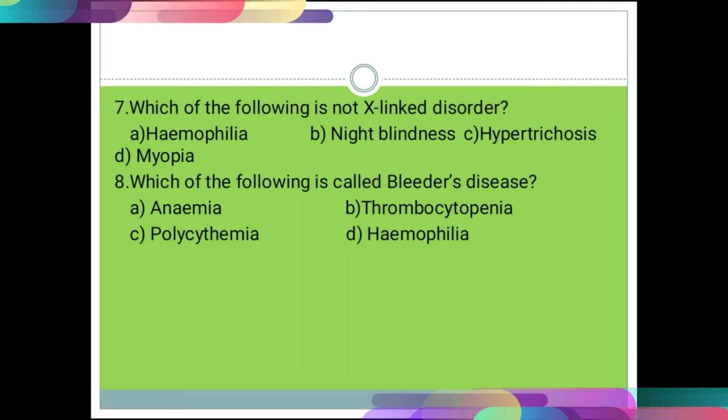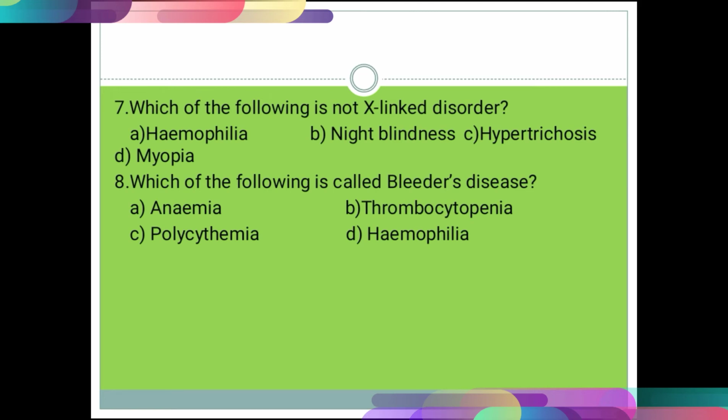Question number 8. Which of the following is called Bleeder's disease? Option A anemia, B thrombocytopenia, C polycythemia, and option D hemophilia. The correct option for question number 8 is hemophilia, that is option D, because hemophilia is an X-linked recessive disorder in which blood fails to clot or coagulate. That means blood continuously oozes from their injuries, and so it is called Bleeder's disease.